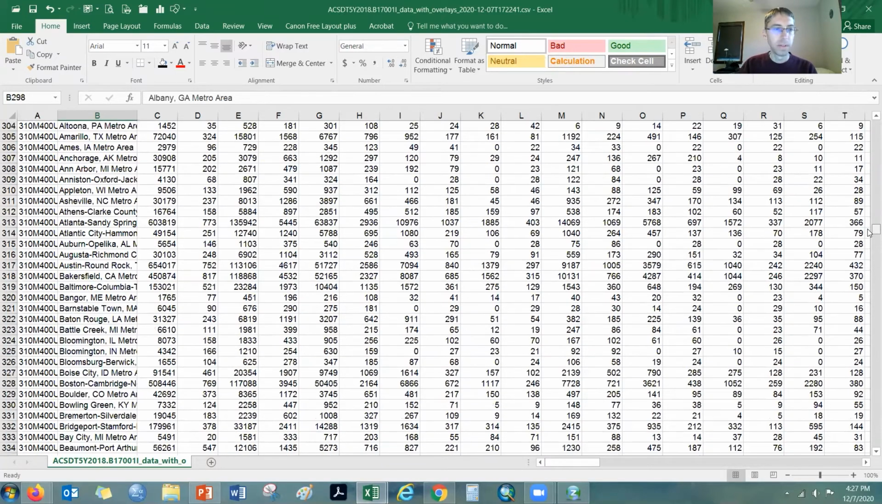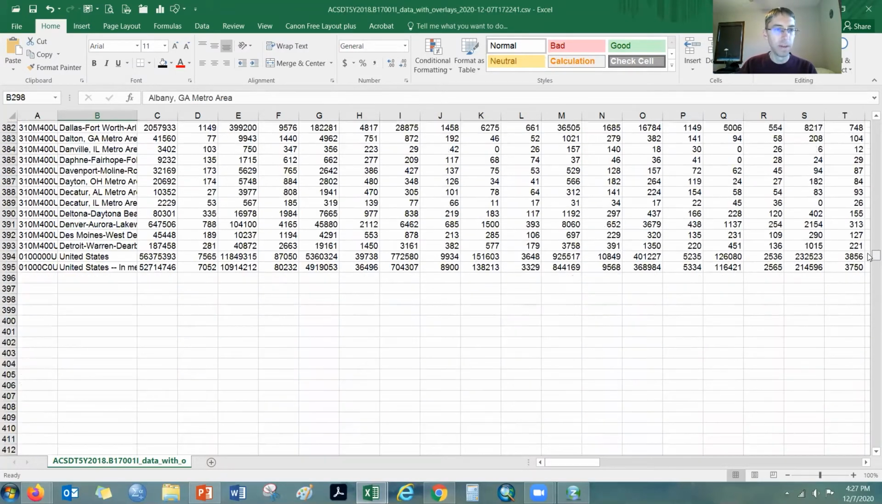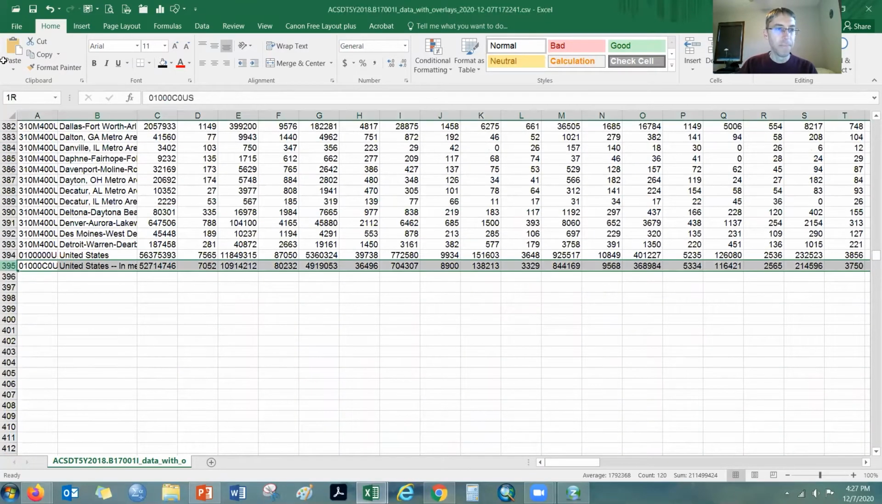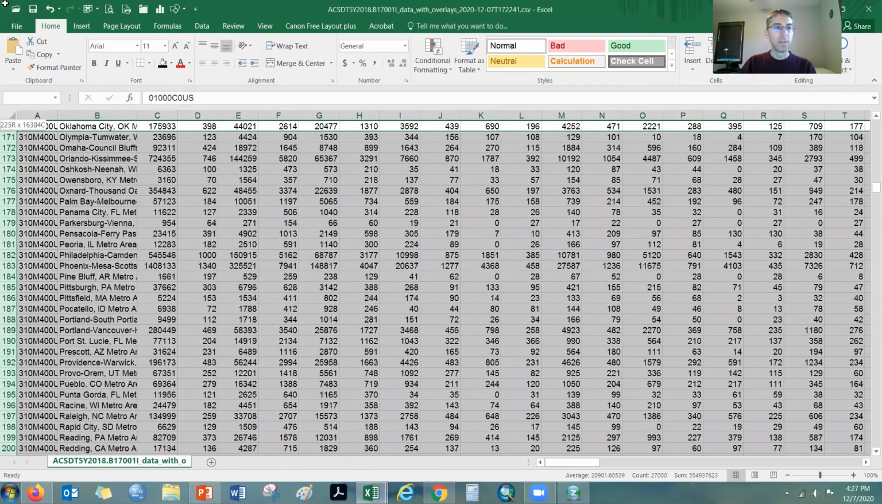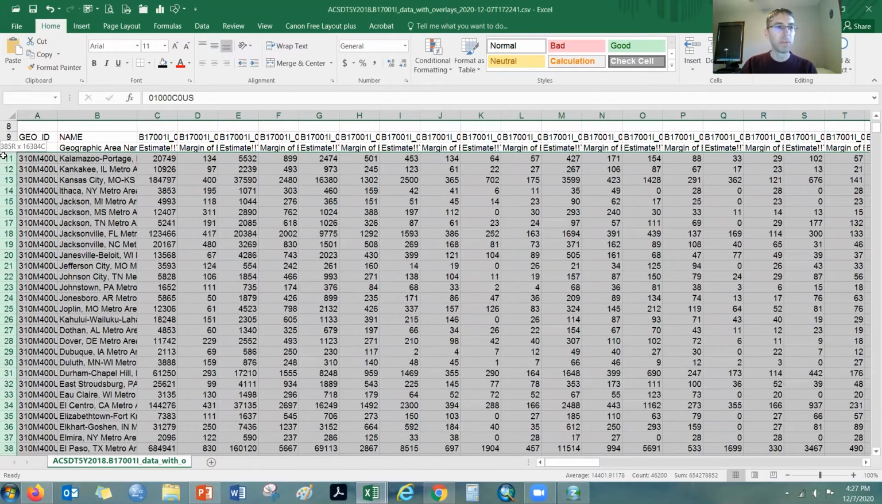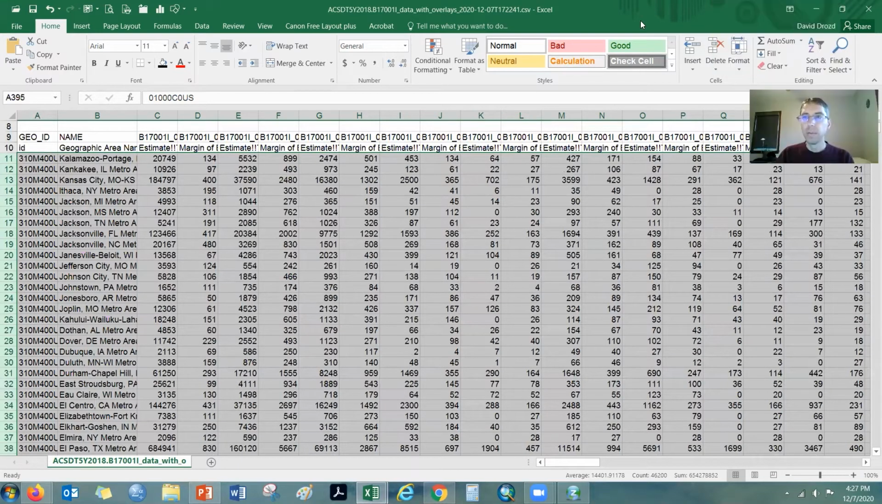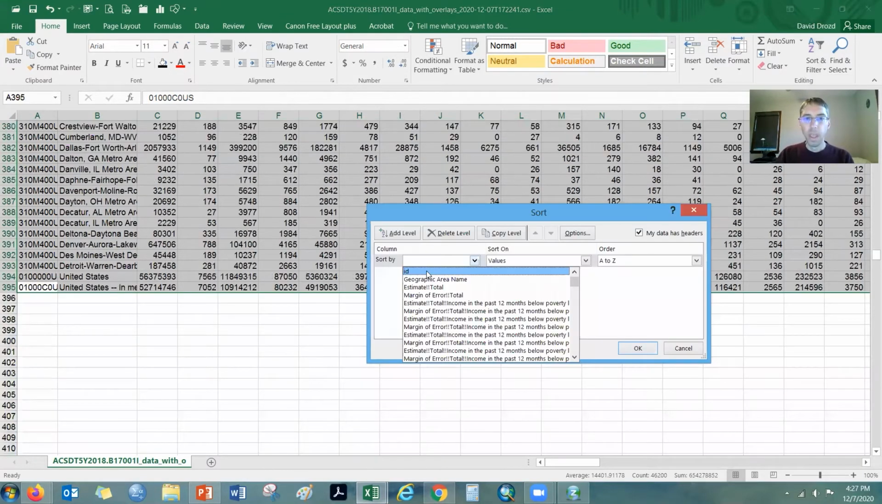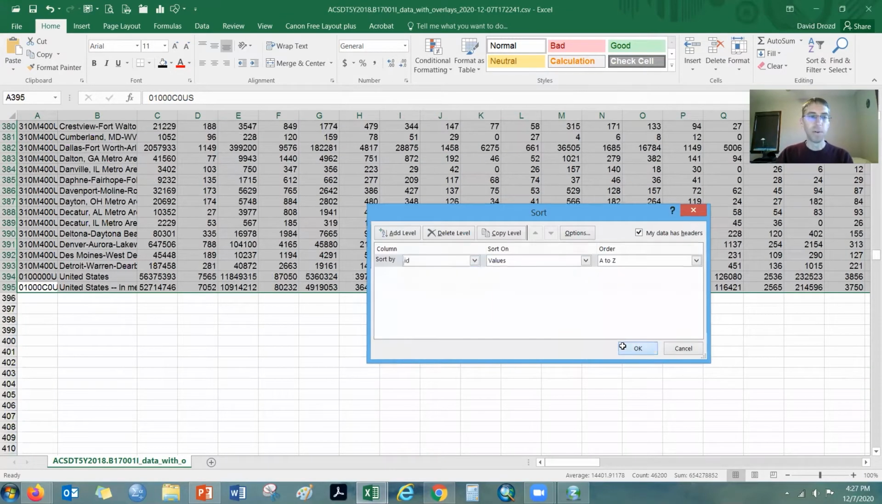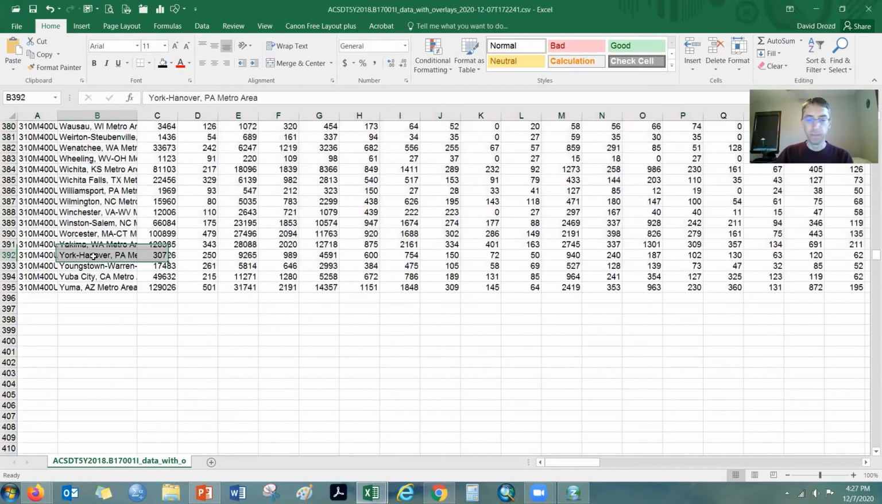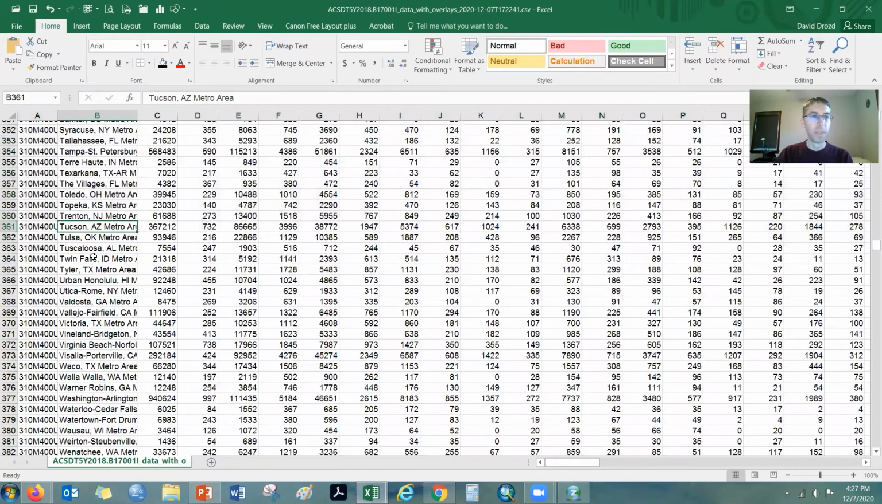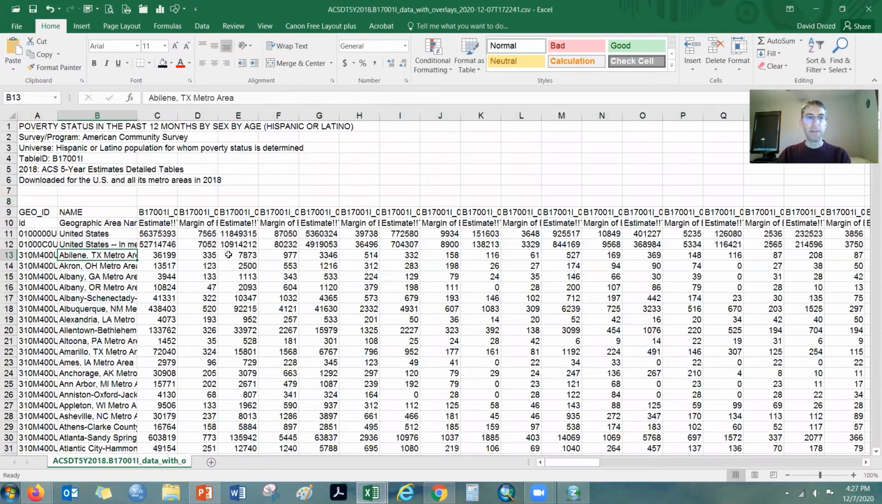You'll also notice that this is sorted, but not quite right. As it downloads it, it just puts it in a particular order. So I have to sort it here by column A, which is the geographic ID, okay? And that will put them in a proper alphabetical order. Okay, so I'm just going to scroll up here, and now we have our information.